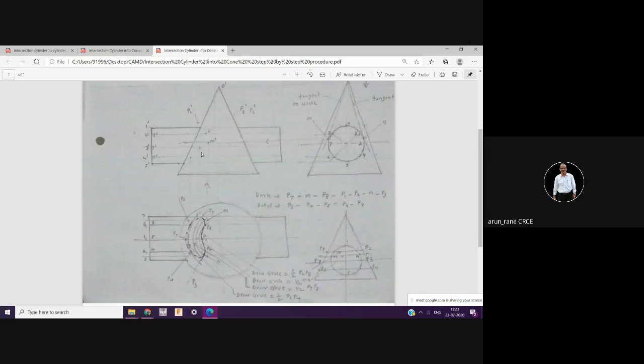Now this I have not named. And then as told earlier, this will be seen dark. Similarly, you have to repeat this side, and similarly this side, and that completes your intersection of cylinder to pole.